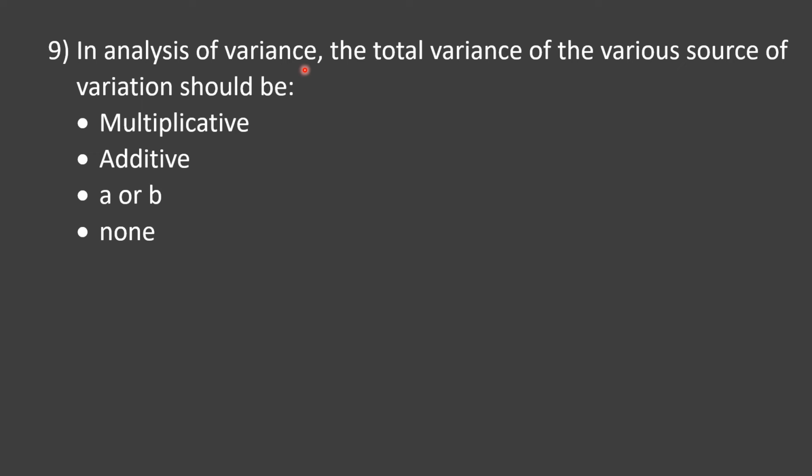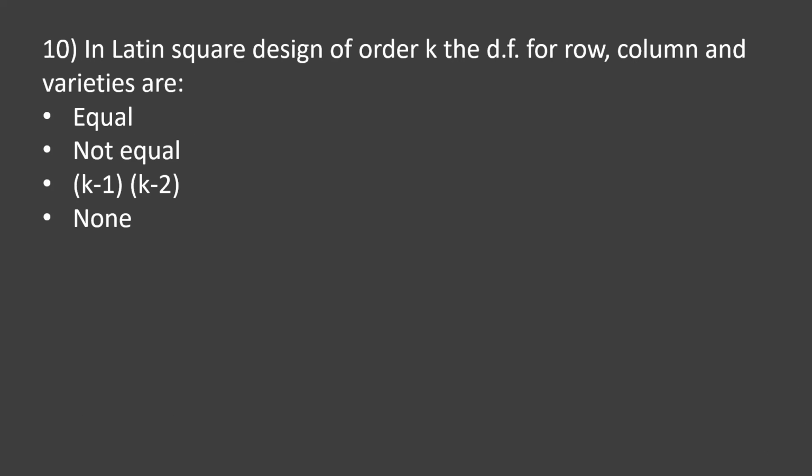In analysis of variance, the total variance of the various sources of variation should be: options are multiplicative, additive, A or B, none. And your time starts now. And the correct option is additive. Coming to the next question.